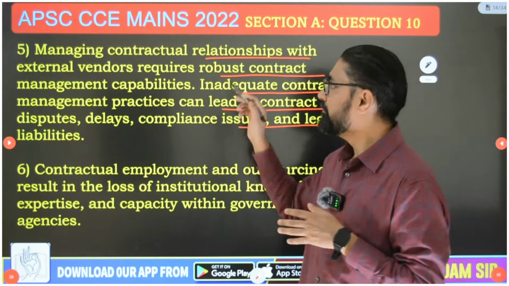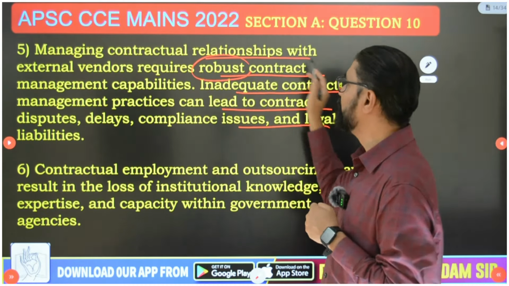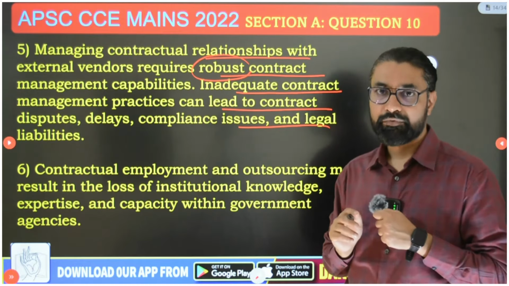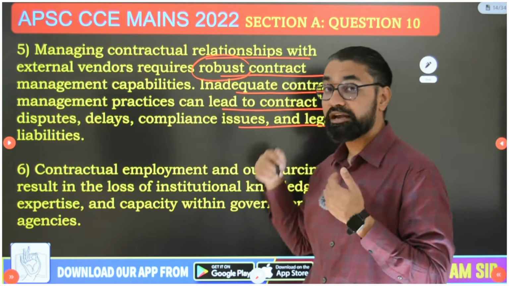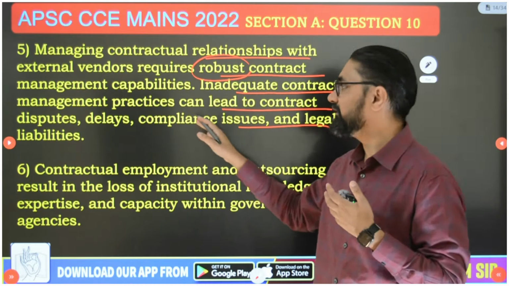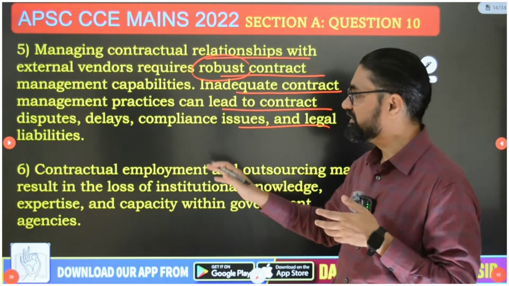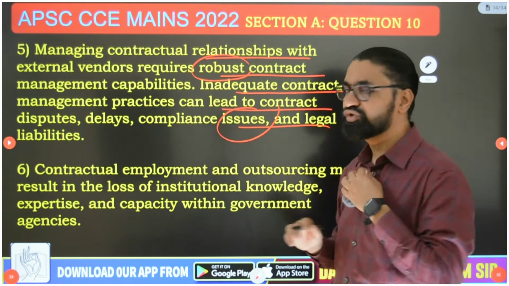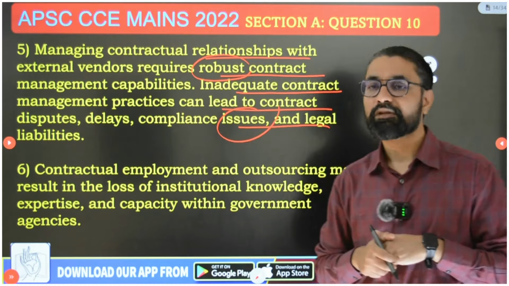And that's why, guys, managing contractual relationship with external vendors requires robust contract management capabilities. And if the bureaucracy doesn't have contract management capabilities, inadequate experience with contract management practices, then it can lead to a lot of legal complication, dispute, delays, compliance issues, court cases, and that can also indirectly backfire on the government.